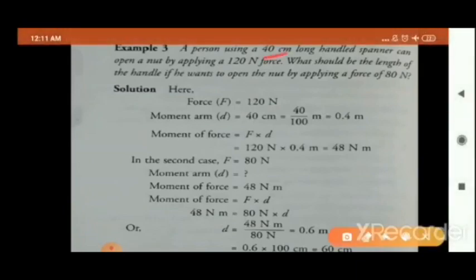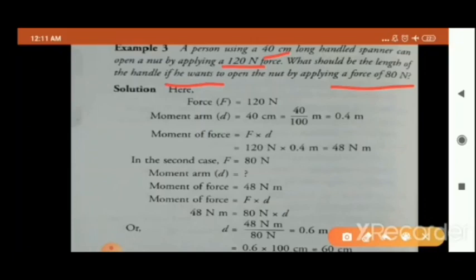Centimeter. अभी मैंने बताया unit you need in standard. Centimeter को किस में change करेंगे? Meter. A 40 centimeter long handled spanner can open a nut by applying a force of 120 Newton. What should be the length of the handle if we want to open the nut by applying the force of 80 Newton?